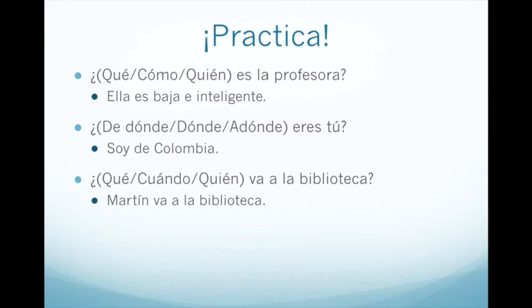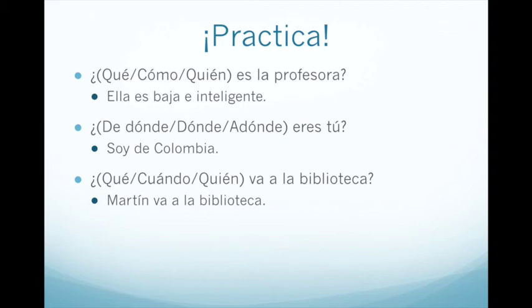You will need to know how to choose which interrogative pronoun to use based on the answer to a certain question. For example, if the answer to a question is she is short and smart, what we ultimately want to ask is ¿Cómo es la profesora? What is the teacher like?